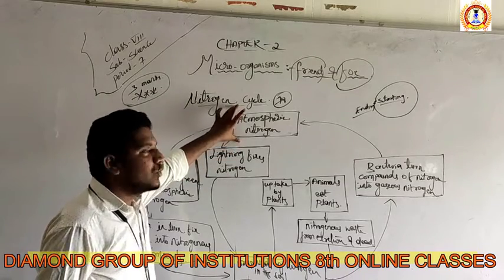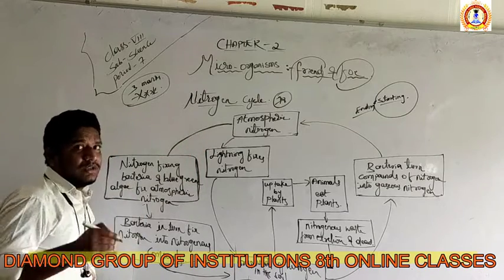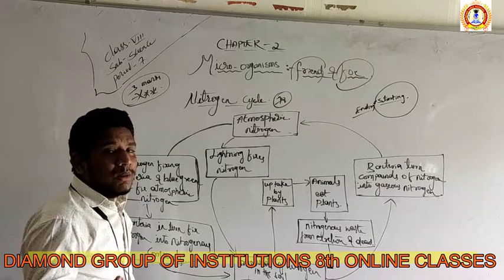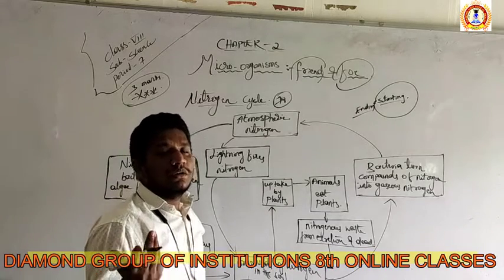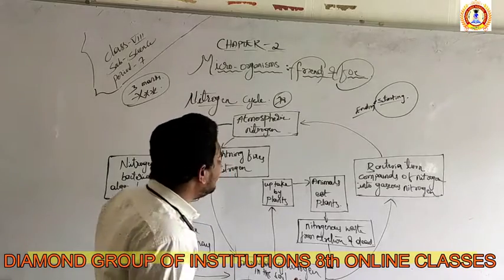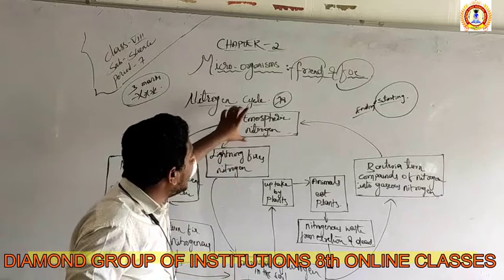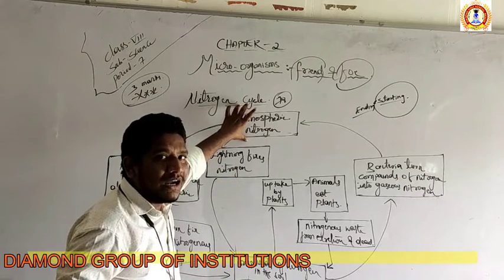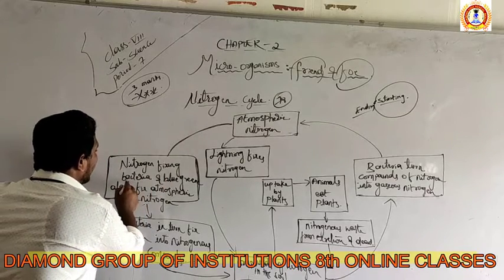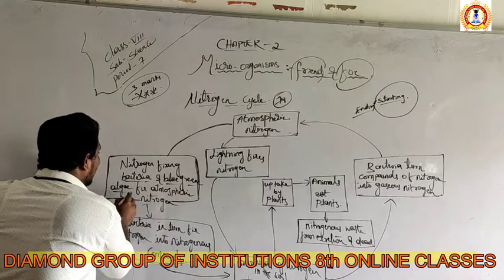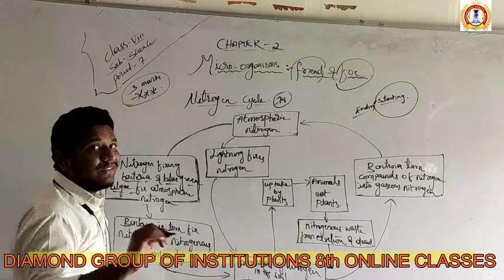Who fixes that atmospheric nitrogen? Last time we discussed that it is blue green algae and bacteria. Which bacteria? Rhizobium. The rhizobium bacteria and blue green algae take the nitrogen present in the atmosphere and fix it. Why do they fix it?